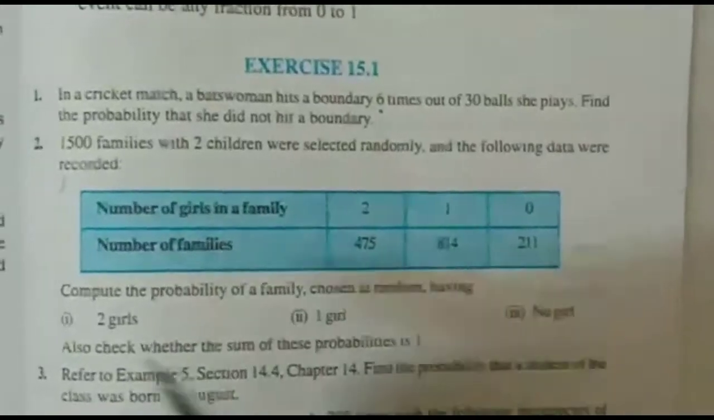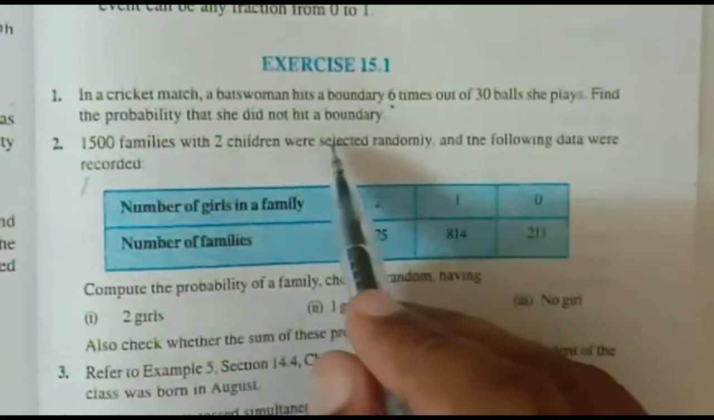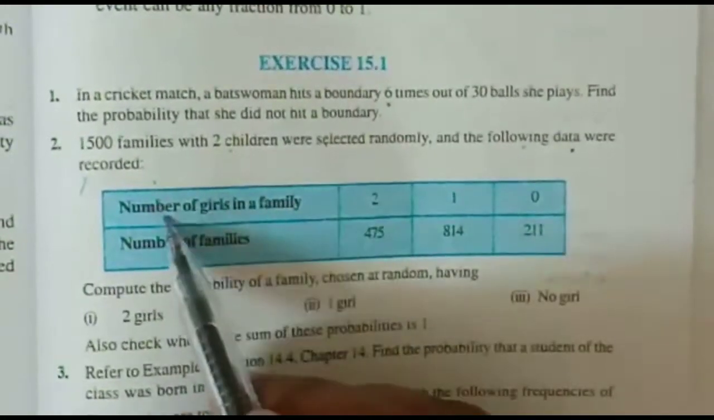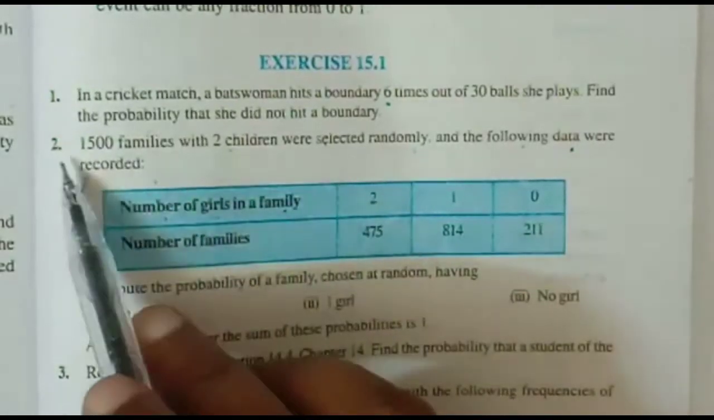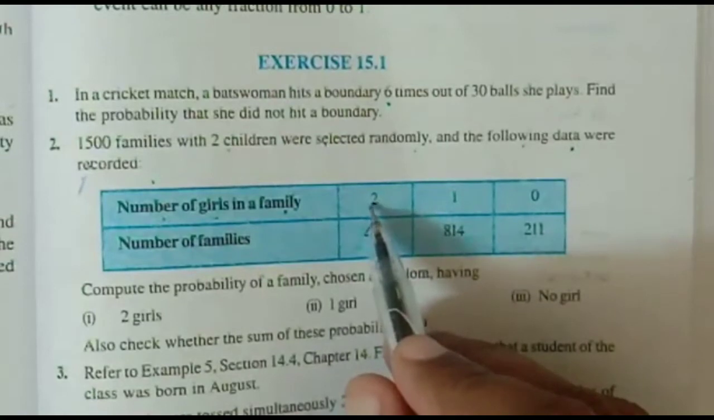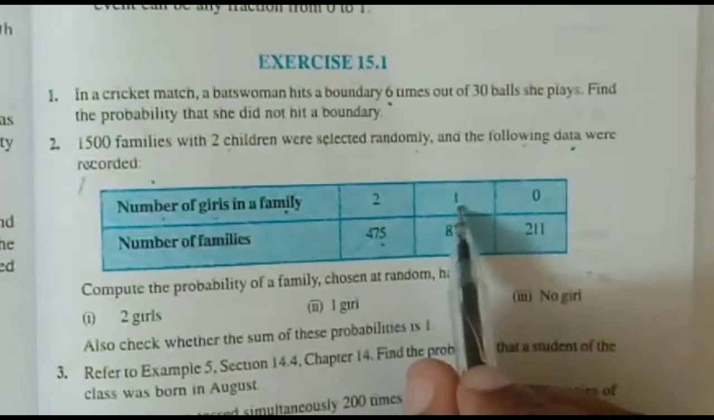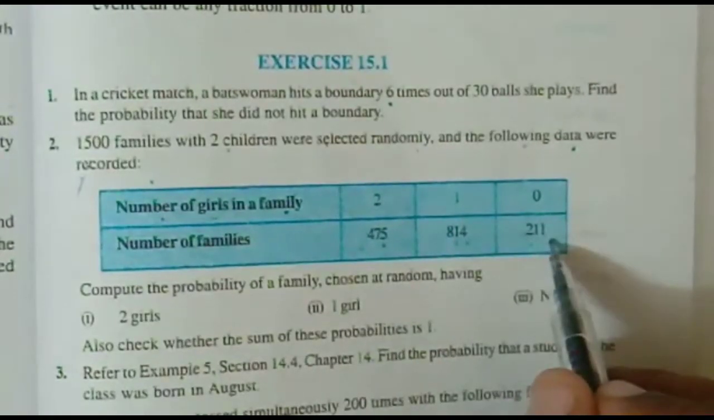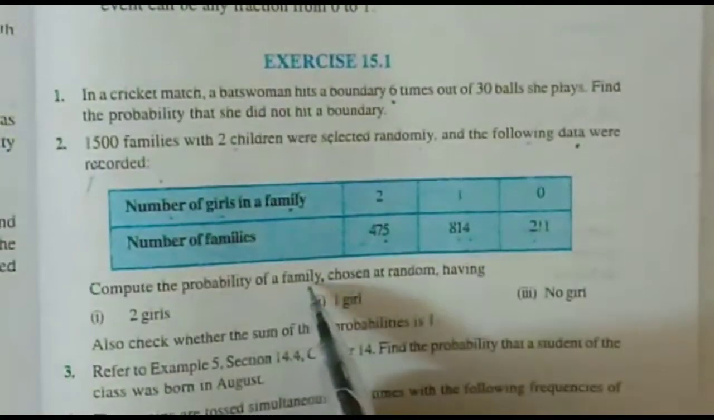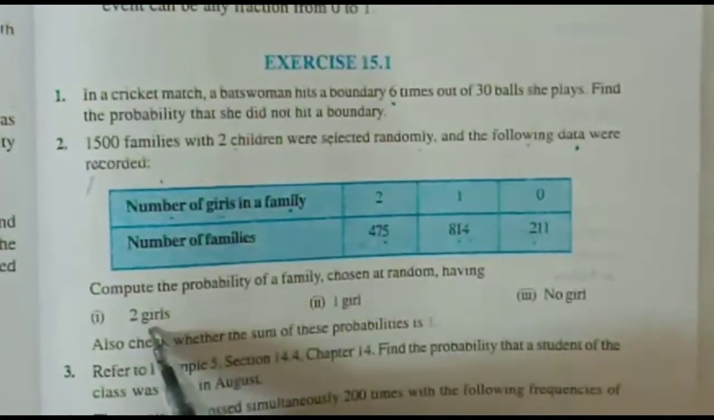Okay. Let us do a few examples orally. 1500 families with 2 children are selected randomly and the following data is recorded. Now, the number of girls in a family. Out of a total of 1500 families, 475 families have 2 daughters, that means 2 girls. 814 families have only 1 daughter. And 211 families have 0 daughters, meaning they both can be sons. Compute the probability that a family chosen at random has 2 daughters.